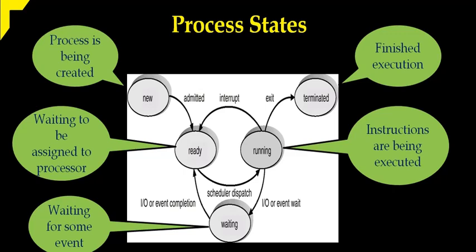Then all the memory allocated for the process is removed. At the new state, the memory is allocated for the process. Whatever memory requirements the process has are allocated at the new state by the operating system. In the terminated state, all the allocated resources are removed by the operating system. So this is all about process states.